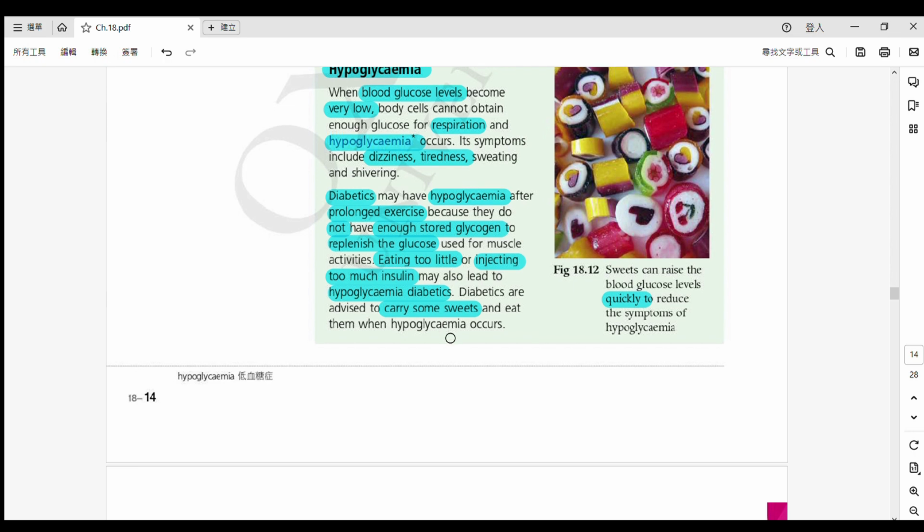Alright? So these people or these patients 呢啲嘅病人啦。We suggest them to bring some sweets with them all the time. 係任何時候都要帶一啲糖㗎。And that is because why not bring a bread? Why not bring a bowl of rice? 點解唔永遠帶住一兜飯啊，一個麵包咧？This is quite important, and I think this is a question you guys have been asked to answer. 係其中一條問過你哋嘅問題啦。And the reason is because sweets can increase 或者係 raise 咗啦，提升咗啦，你嘅 blood glucose level very quickly compared to a loaf of bread, compared to a bowl of rice. Alright?